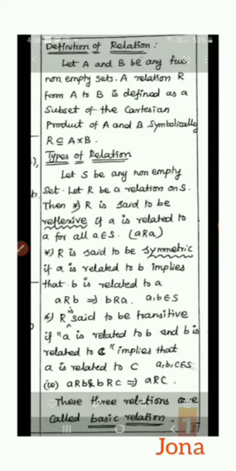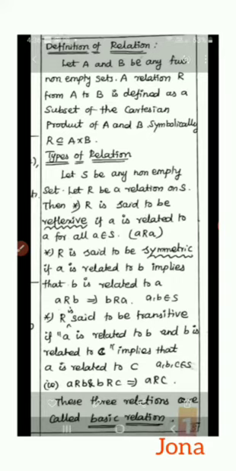In these types we have reflexive, transitive and symmetric. The three types we have there. Let me see them one by one now. Look at the first one, types of relation. Let S be any non-empty set. Let R be a relation on S.